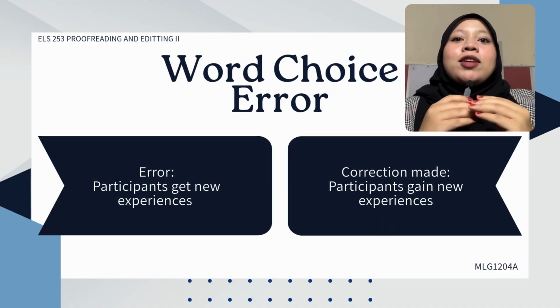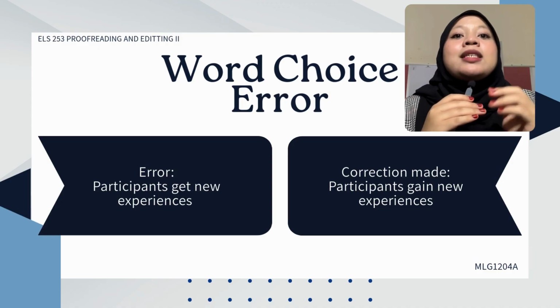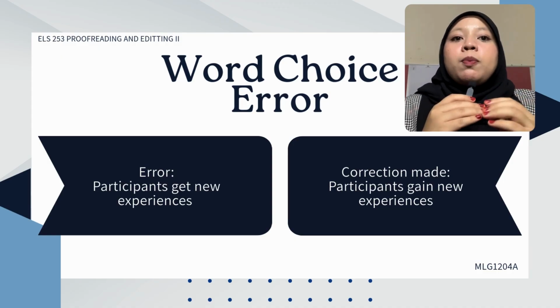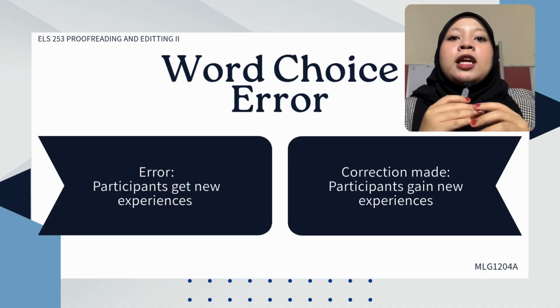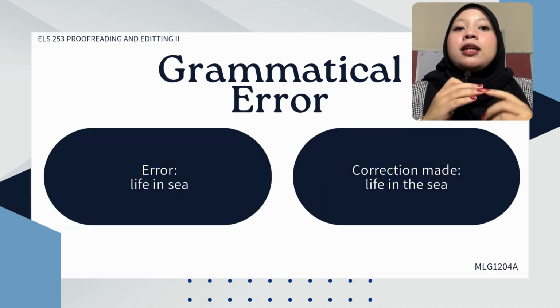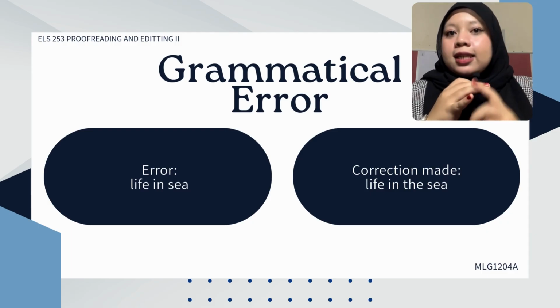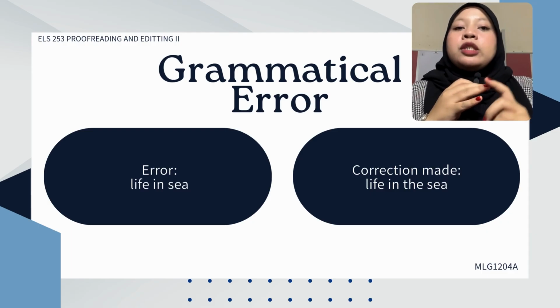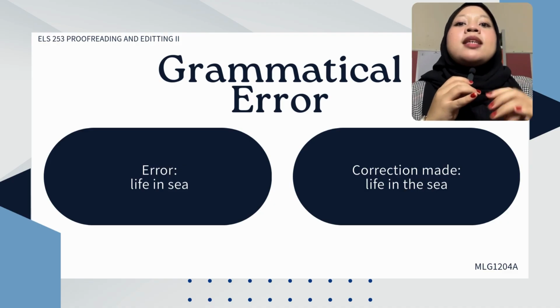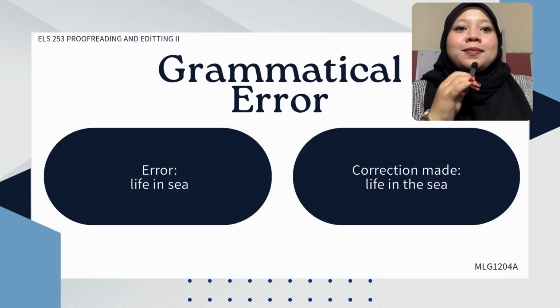Next is the word choice error. The example is participants get new experience. It is corrected to participants gain new experience. The word gain is more precise and formal compared to get, making it more suitable for technical safety documents. Now, moving on to the grammatical error. The example is life in sea. It is corrected to life in the sea. The definite article the is required when referring to natural features such as the sea. Adding it makes the phrase more complete and grammatically accurate.